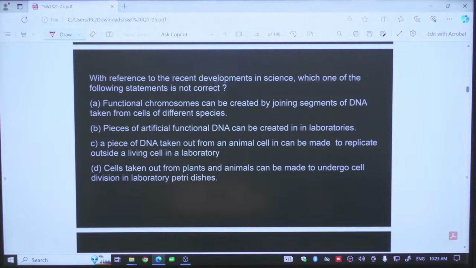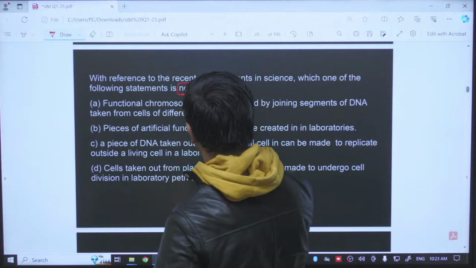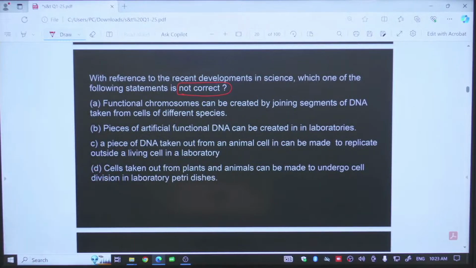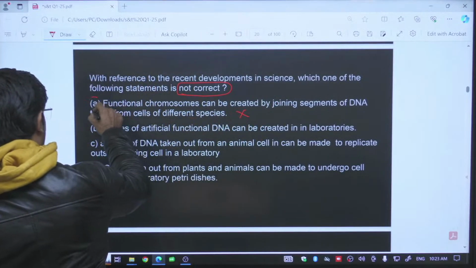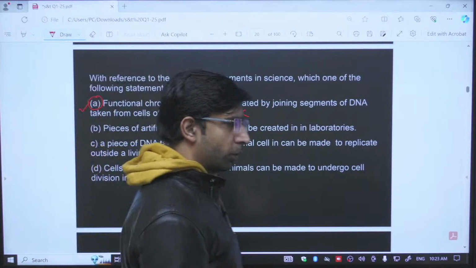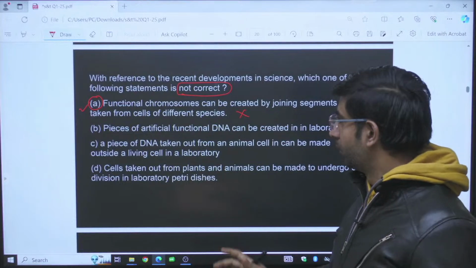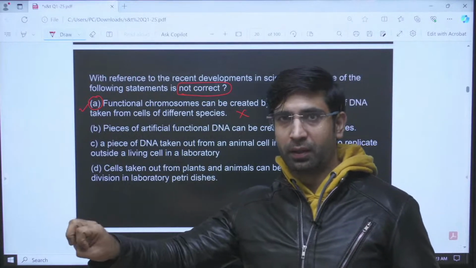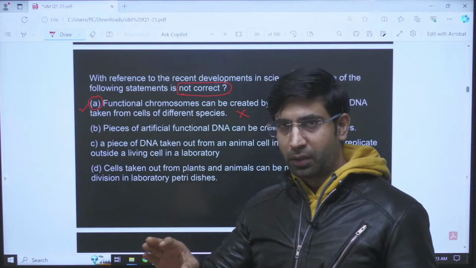With reference to recent developments in science, which one of the following statements is not correct? Please look at the words not correct. So, we need to eliminate the statements. Functional chromosomes can be created by joining segments of the DNA taken from cells of different species. This itself is a wrong statement, and this is your answer. If you know the information, you need not go through all the given statements. How? You can edit the DNA, but till now it is not possible to create a functional chromosome by taking one part of a chromosome from one species and connecting it to another part of a chromosome from another species.